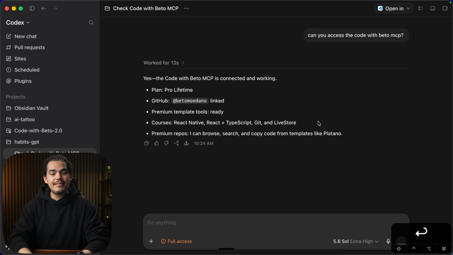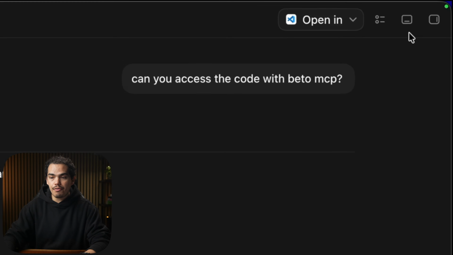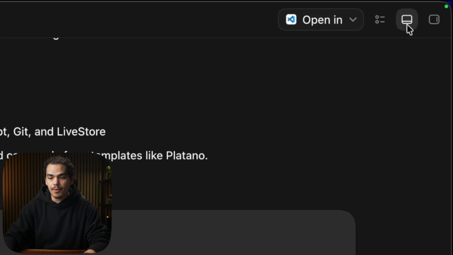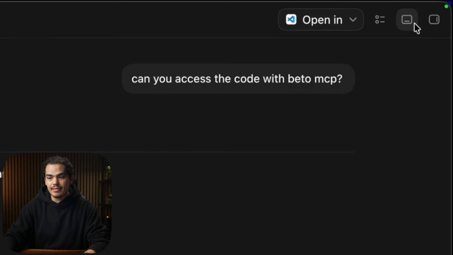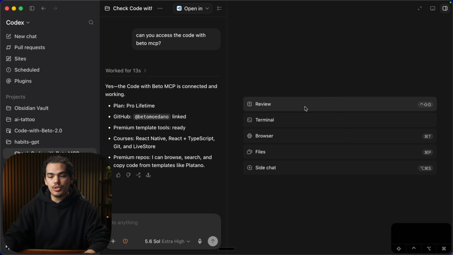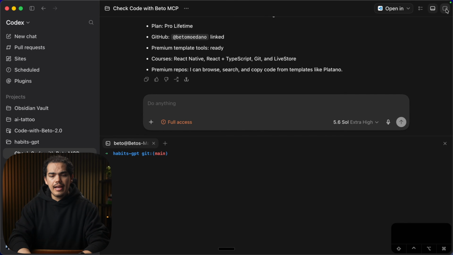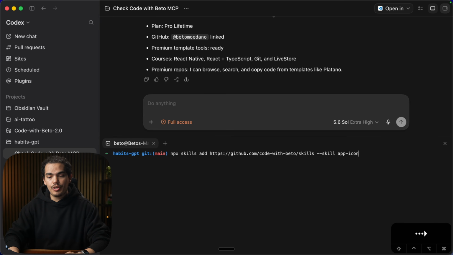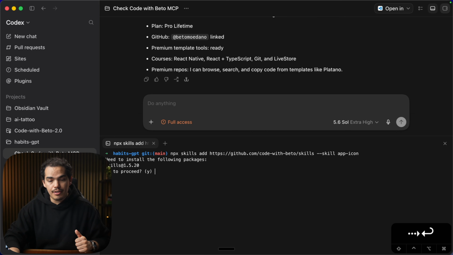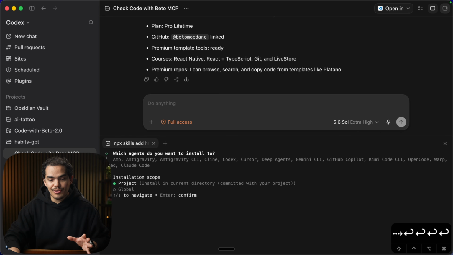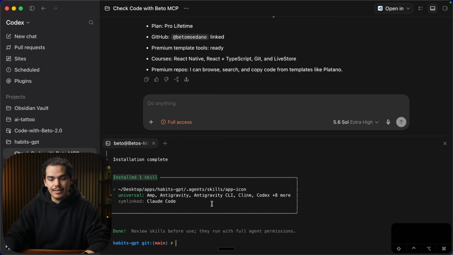So you can open a terminal inside the ChatGPT desktop application by pressing Command J, and you can press Command J again to toggle it, or if you prefer, at the top right, you can press the toggle panel button, which will open the terminal as well. We also have a side panel which will let you choose between terminal, browser, files. So let's press Command J. We are inside the folder and I'm just gonna run the command to add the skill to this specific folder. From here, you can just press enter a couple times until it is installed. You don't have to do anything else. Okay, the skill was installed successfully and now we can close the terminal.